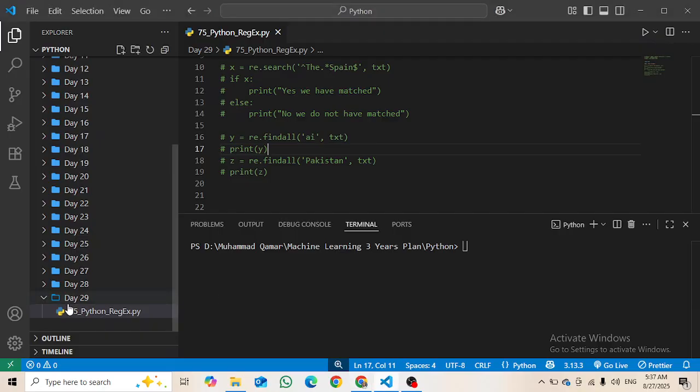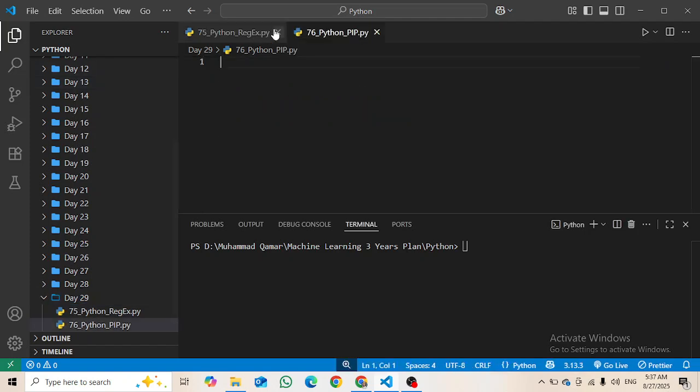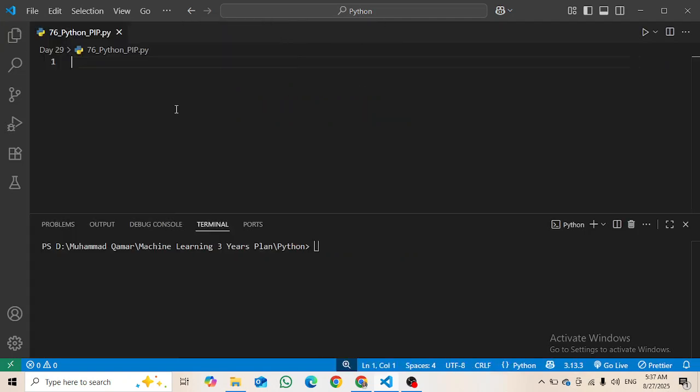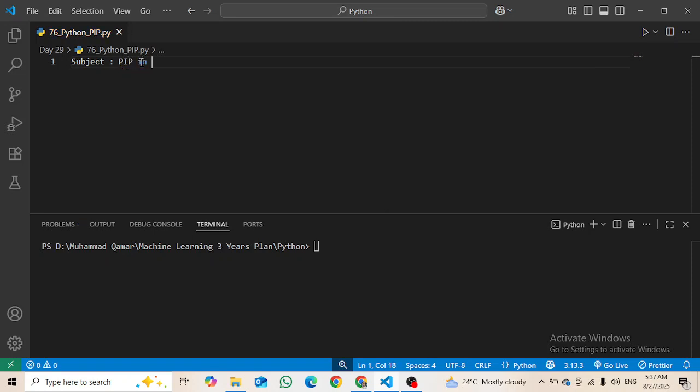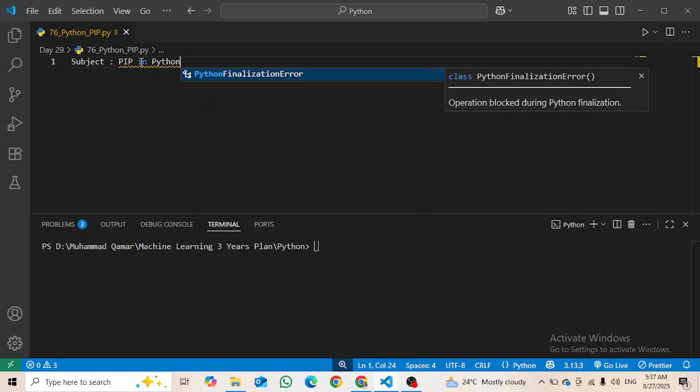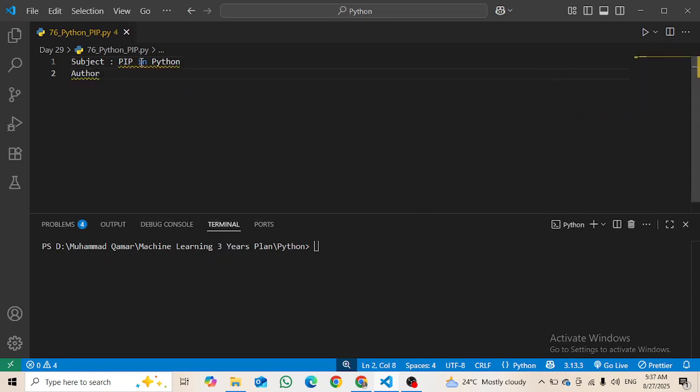So instead of making a new folder, I think I should just go with the day 29th folder, as I didn't upload that video, right? So I will go to the day 29th folder, and inside it I will create a new file, the 76th file, underscore python pip, underscore pip dot py for the Python extension. Close that file, hide this explorer menu, and then write the subject of the file here that we are now going to create. So we are going to create the pip in Python file, where we are going to learn about pip.